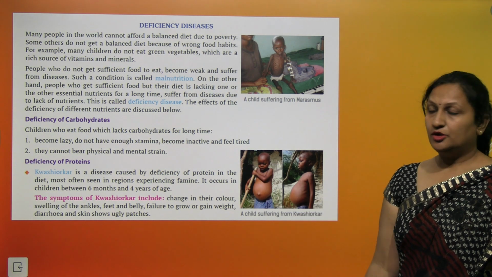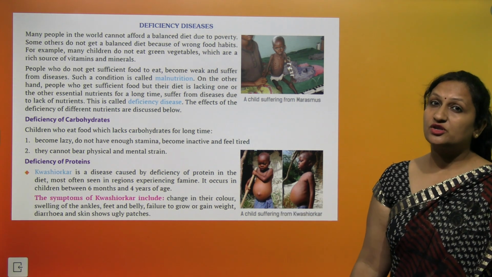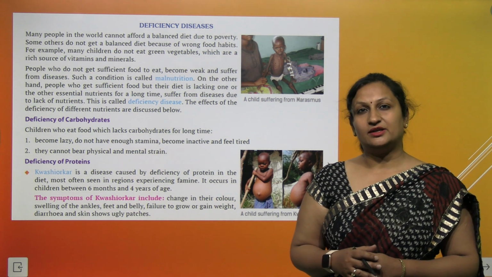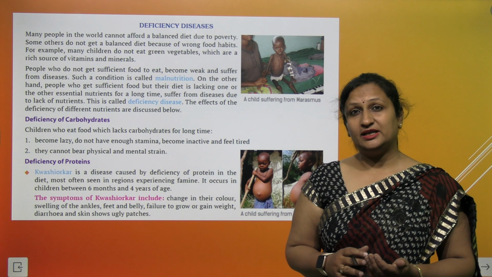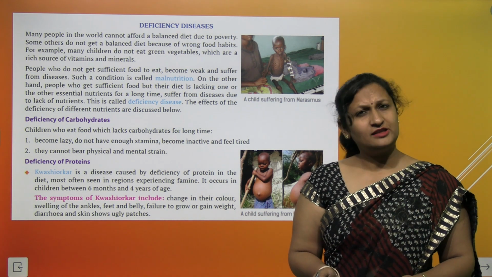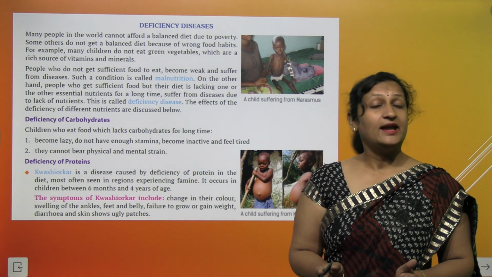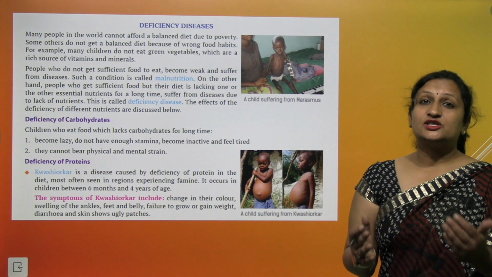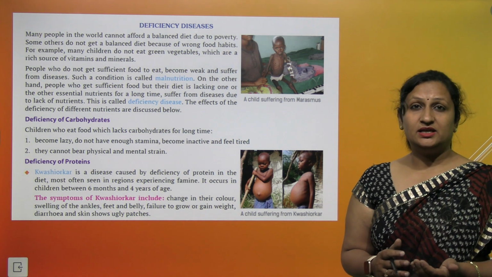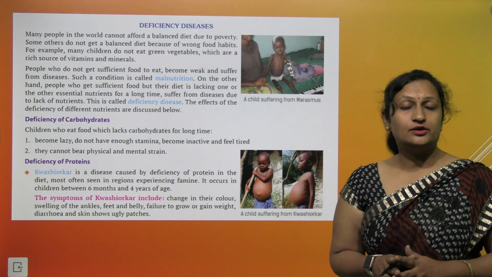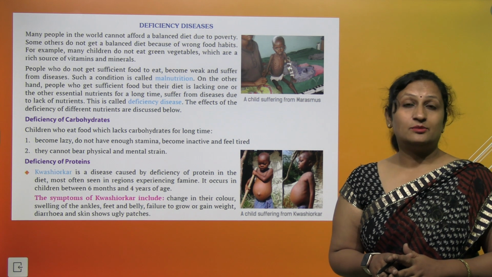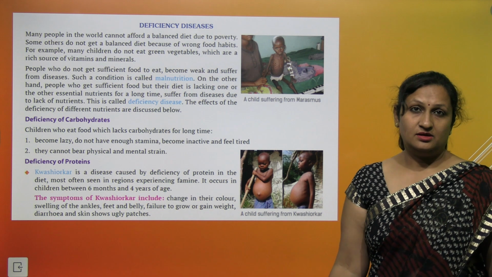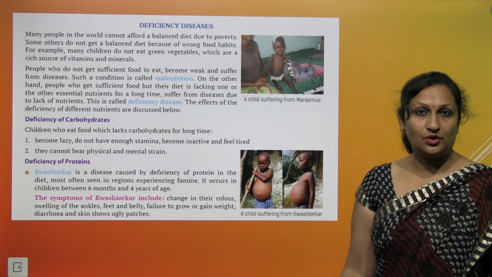Deficiency of protein. Kwashiorkor is a disease which is caused due to deficiency of protein in children. Now you have seen children in slum areas. They have a protruding belly, but their legs are very thin. Such children are not healthy. They suffer from a disease in which the belly gets swollen up. Their legs show stunted growth. Such children are not able to grow well or gain weight. Such a condition is called kwashiorkor.